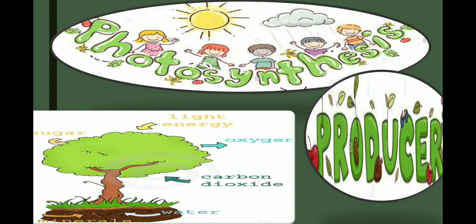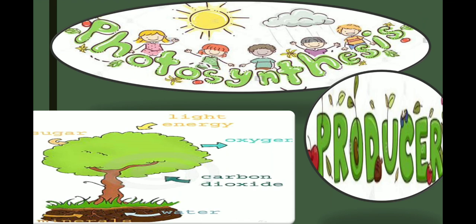So what is the function of chlorophyll in the leaf? Chlorophyll helps to trap sunlight from the environment, and with the help of sunlight the stomata open and the plant makes food.